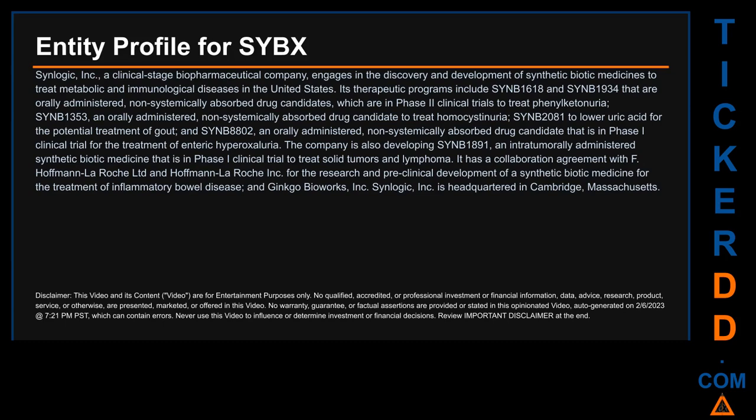SYNB1353, an orally administered, non-systemically absorbed drug candidate to treat homocystinuria. SYNB2081 to lower uric acid for the potential treatment of gout, and SYNB8802, an orally administered, non-systemically absorbed drug candidate that is in Phase 1 clinical trial for the treatment of enteric hyperoxaluria. The company is also developing SYNB1891, an intratumorally administered synthetic biotic medicine that is in Phase 1 clinical trial to treat solid tumors and lymphoma.